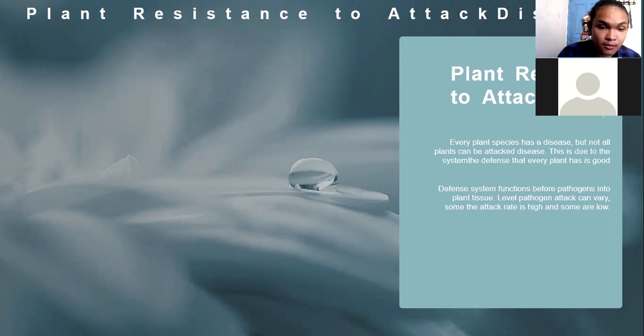Plant resistance to disease attack. Every plant species has a disease, but not all plants can be attacked by disease. This is because the defense that every plant has is good. The defense system functions before pathogens enter plant tissue. The level of pathogen attack can vary. In some the attack rate is high and in some it is low.